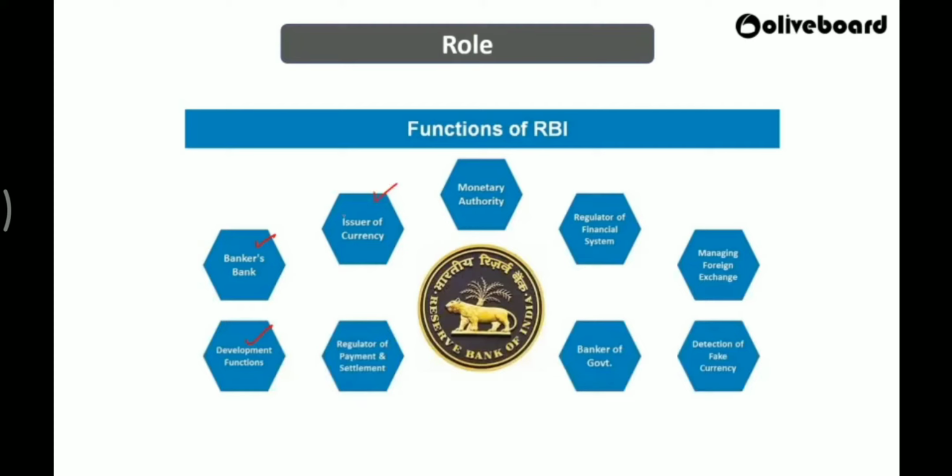All right. Next one, issuer of currency. Yes, they are the sole authority. All right. Sole authority for issue of currency. RBI is responsible for whatever new currency notes we are having, 500 rupees, 200 rupees, everything will be issued by whom? Except the 1 rupee note, everything will be issued by RBI. They are the sole authority, or sovereign, we can say. They are the sovereign over the currency issue, right?